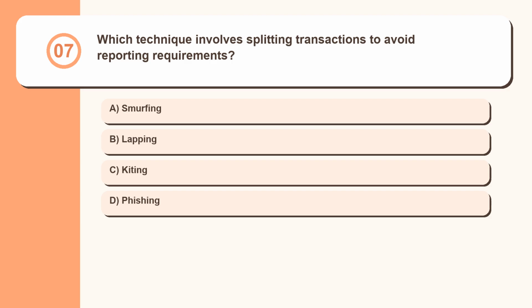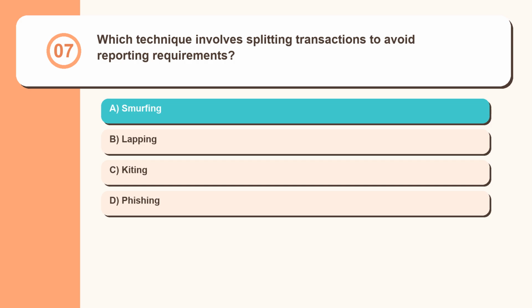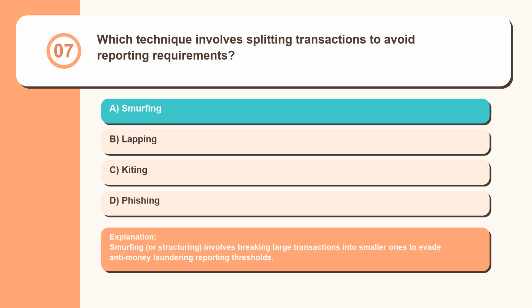Question 7. Which technique involves splitting transactions to avoid reporting requirements? Smurfing, lapping, kiting, phishing. Smurfing, or structuring, involves breaking large transactions into smaller ones to evade anti-money laundering reporting thresholds.